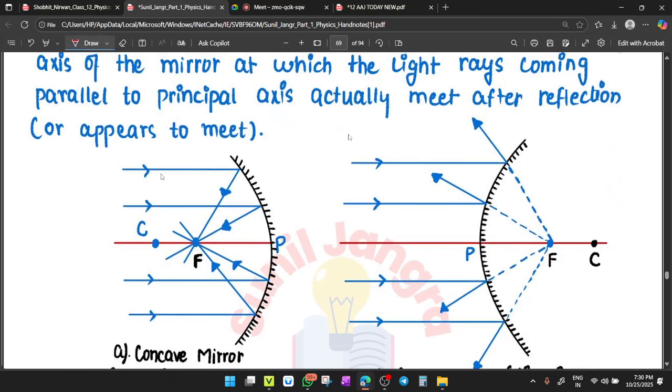The rays coming parallel to the principal axis, after the reflection meeting at a point on the principal axis. This point is called principal focus. Clear? For the concave mirror, the rays actually meet at that point. And for the convex mirror, they appear to meet. Okay.